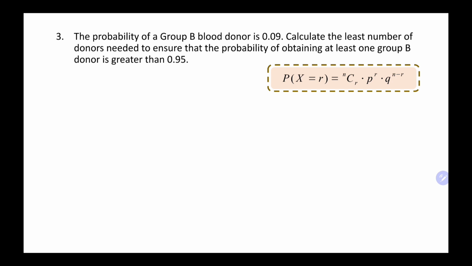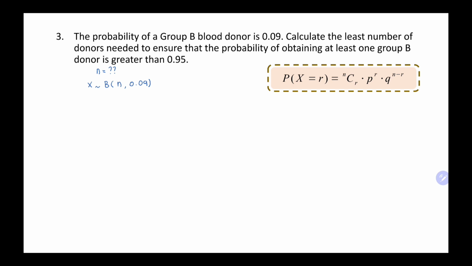The probability of a group B blood donor is 0.09. Calculate the least number of donors needed to ensure that the probability of obtaining at least one group B donor is greater than 0.95. We want to calculate the least number of donors. So, we want to find N. Our probability is 0.09. So, we write X binomially distributed with N and P, where the probability is 0.09.